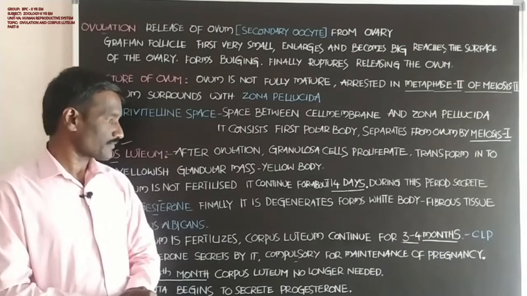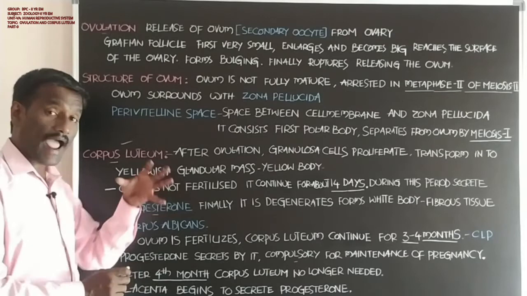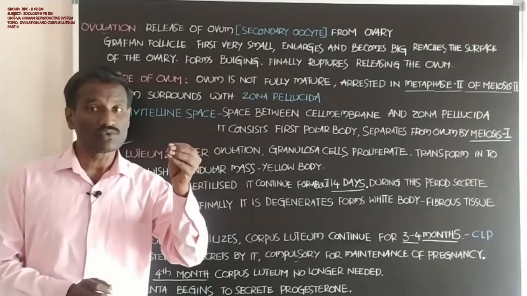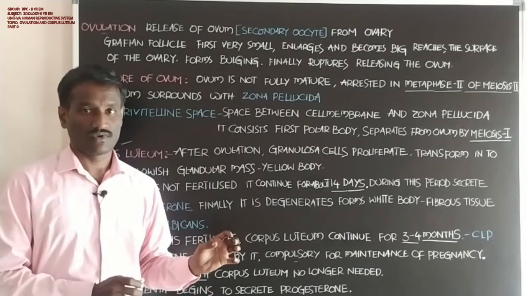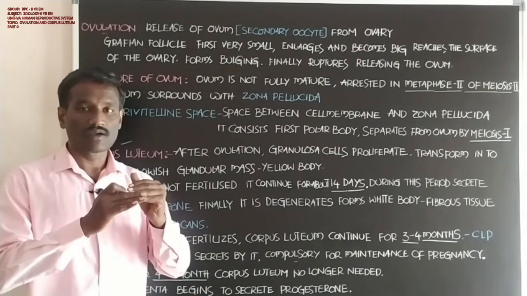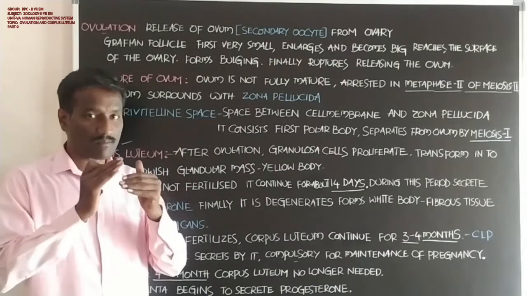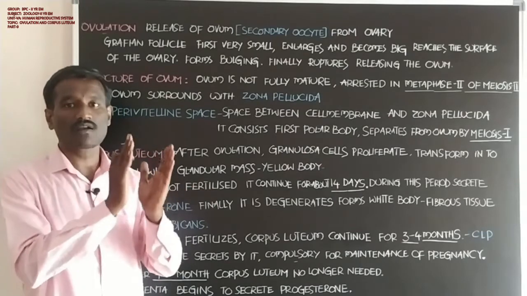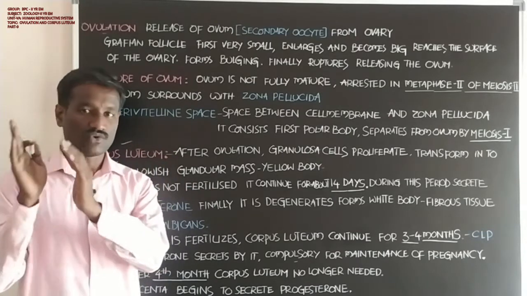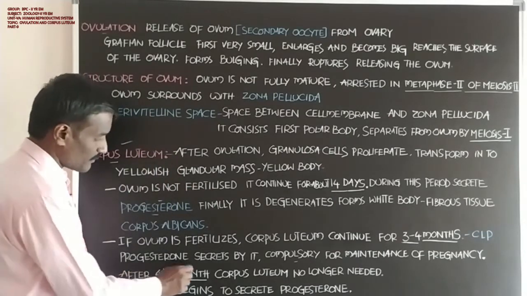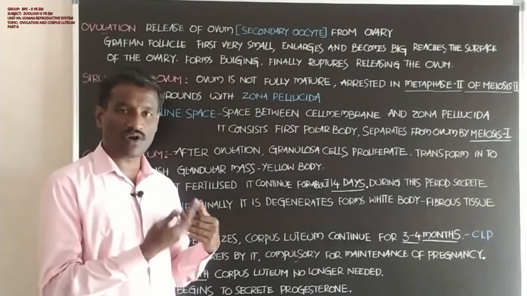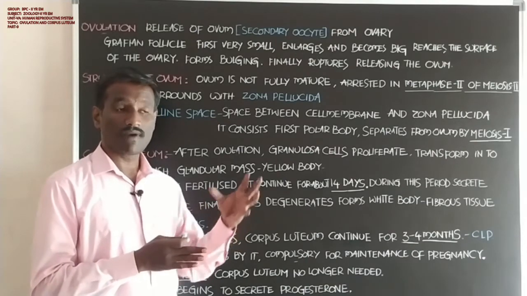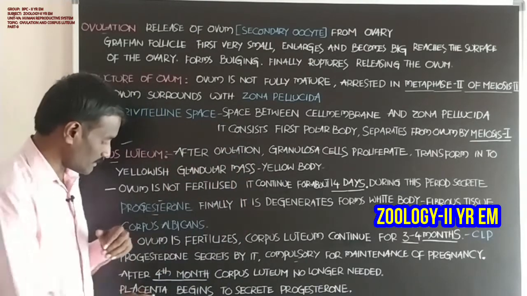Next, progesterone also inhibits the contraction of the wall of the uterus until the gestation period is completed. After the 4th month, the corpus luteum is no longer needed, because the placenta secretes progesterone.